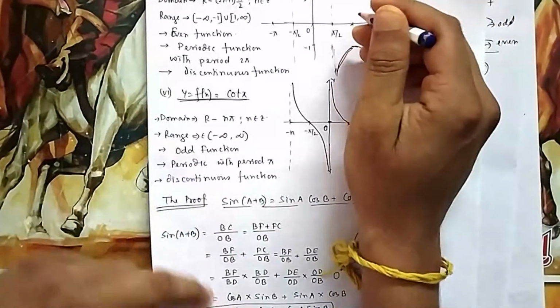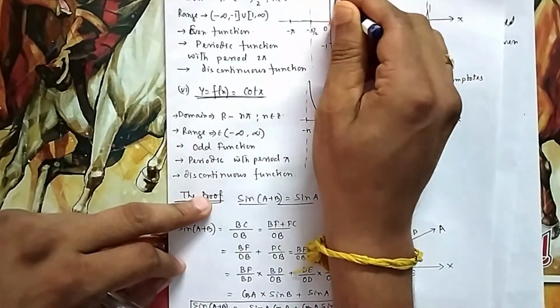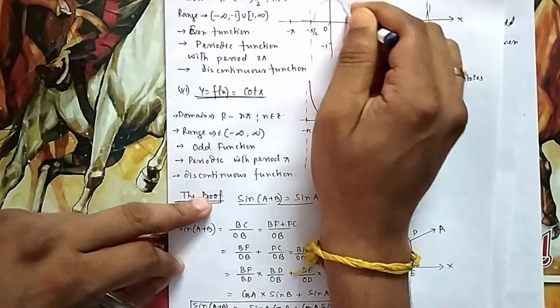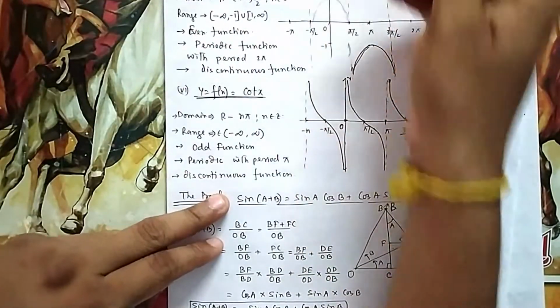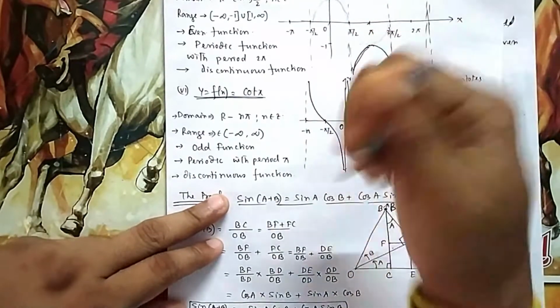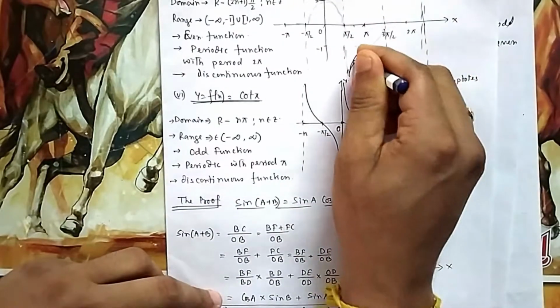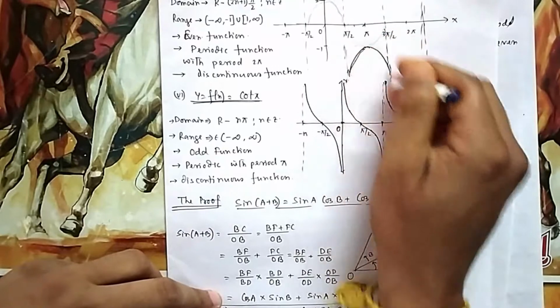Y equals f(x) equals sec x. Again you see, sec x means 1 by cos x. What was your original graph for cos? The cos graph is this one. This was the original graph for cos. So if you take the inverse like your cosec, it will go out of 1. So same here, the graph had this negative value. If you take the fraction, it will be negative, out of minus 1, so it will come this side. If you take minus 0.5, it will be minus 2, minus 0.01, minus 100. So it will reach this.